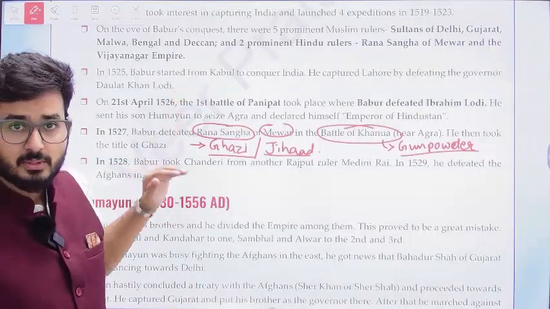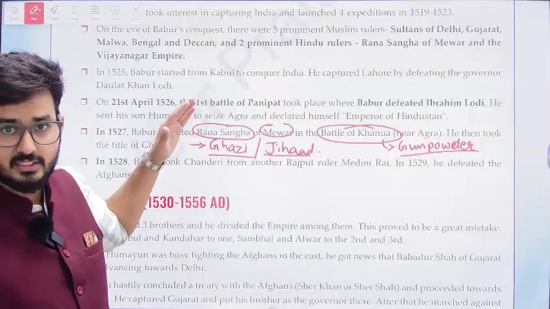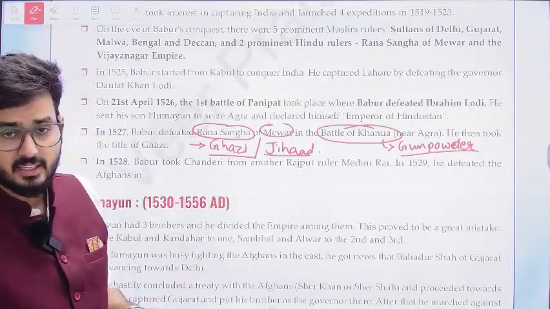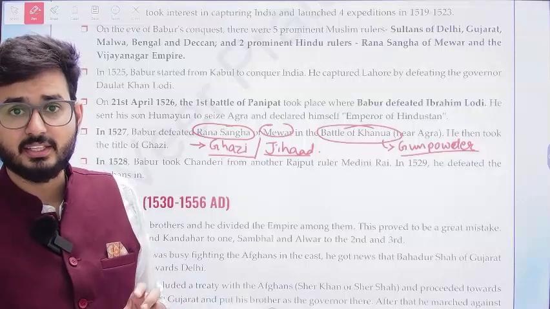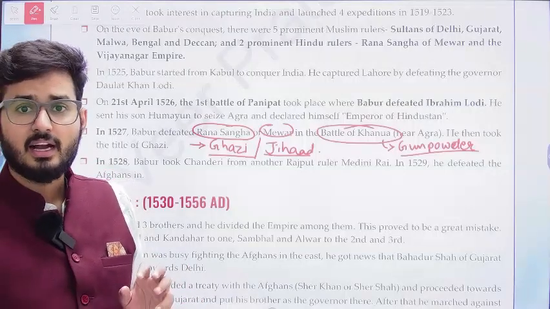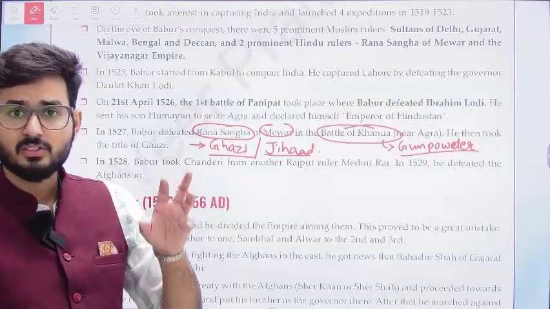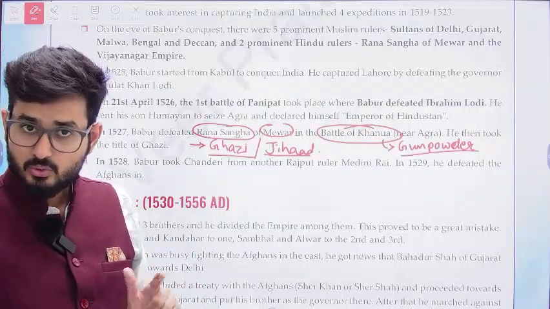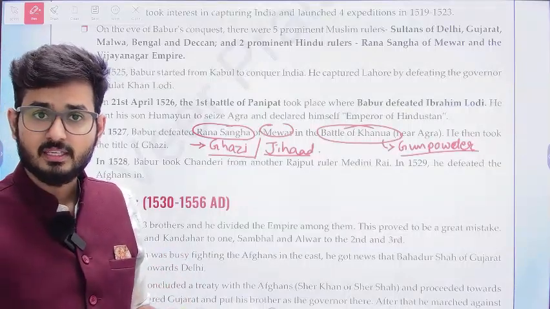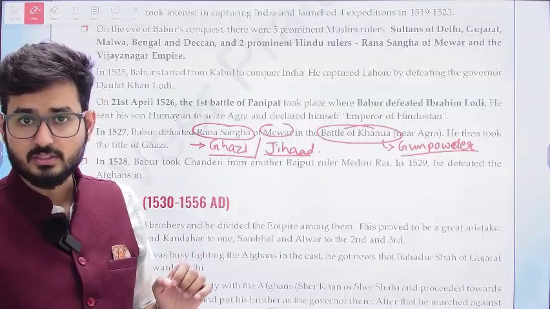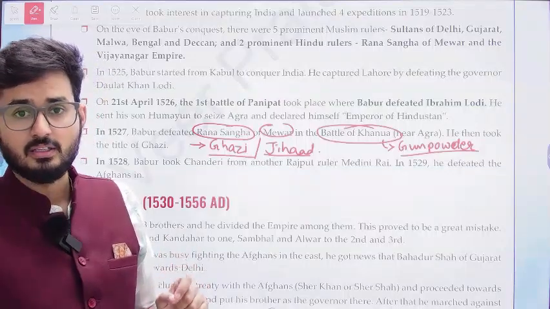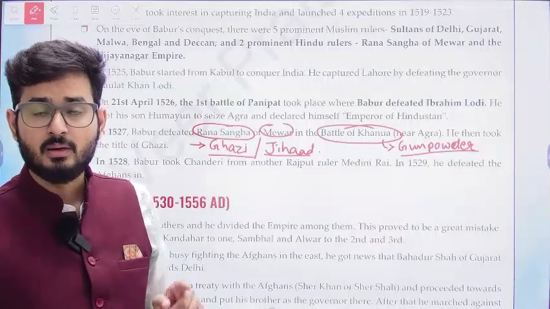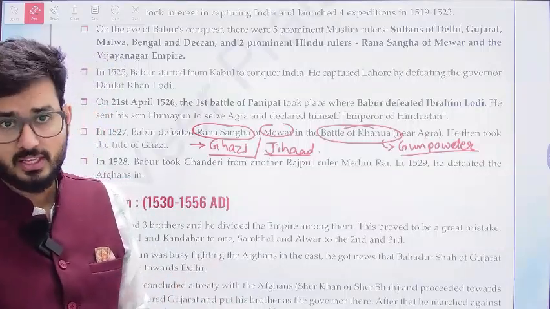So you need to remember the chronology. That is 1526, then 1527, then 1528, and then 1529. That means there were certain Afghans in the Bihar area also. The Lodis were Afghans, and Babur had defeated the Lodis, so after Ibrahim Lodi the actual heirs to the throne were the Afghans, but Babur is going to take the throne.